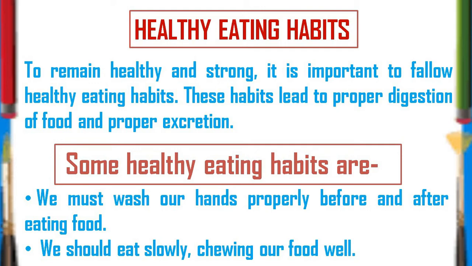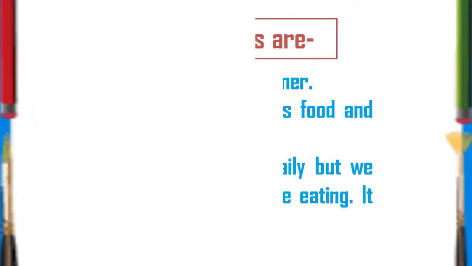So first one is we must wash our hands properly before and after eating food. Definitely children, if your hands will be clean, then you will be safe from diseases. That's why it is needed to wash your hands before and after every meal. Second is we should eat slowly. Sometimes I have seen that children are swallowing the food very fast. If they will not chew the food properly, then there will be a problem in their digestion. So follow it from today only.